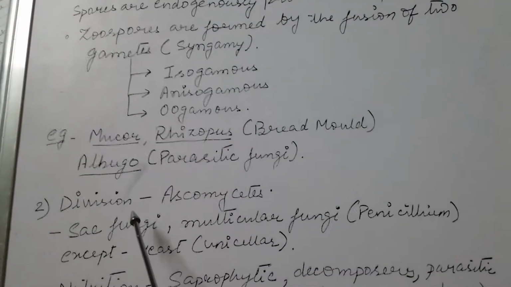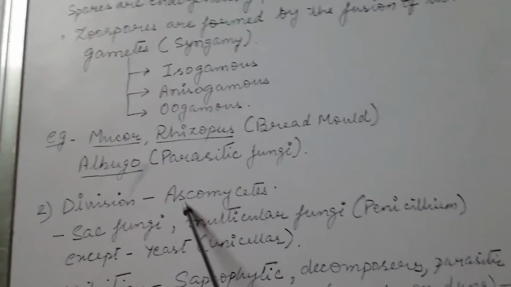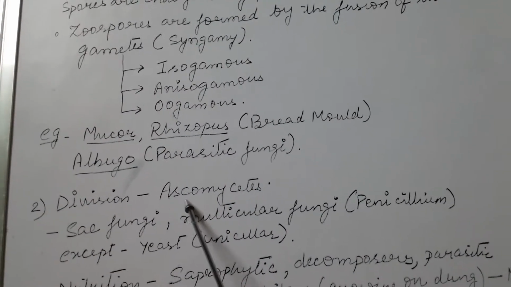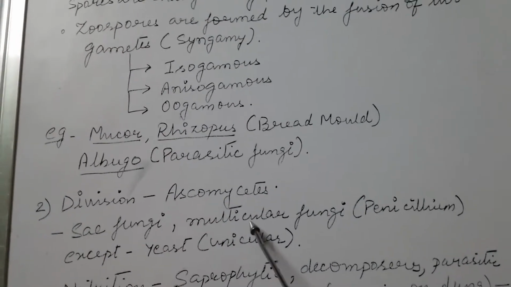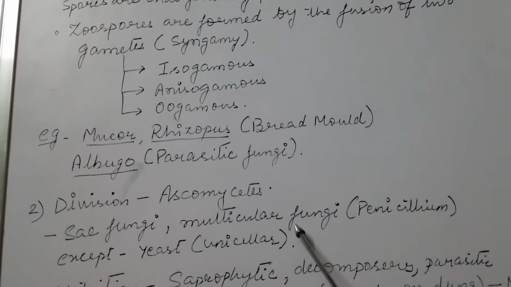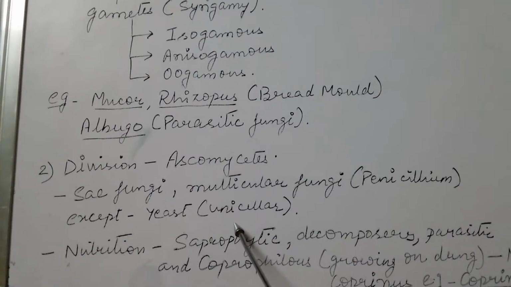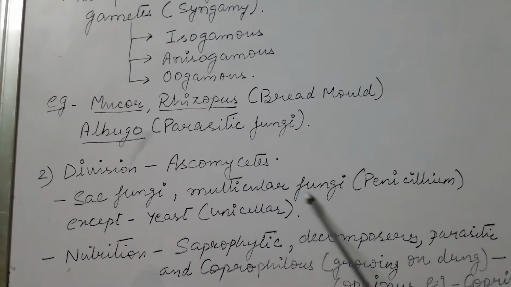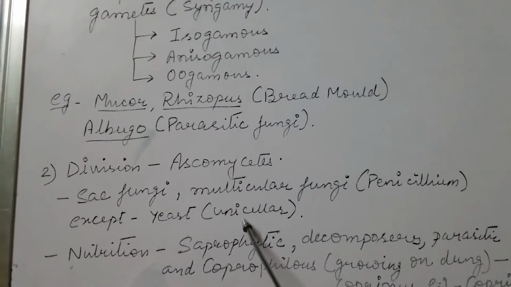Now coming to the next division, Ascomycetes. Ascus means sac, so the fungi having ascus or sac-like structures are called sac fungi. All of them are multicellular in nature except yeast, which is unicellular.